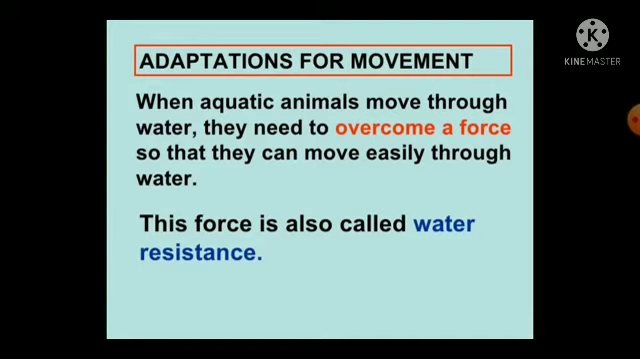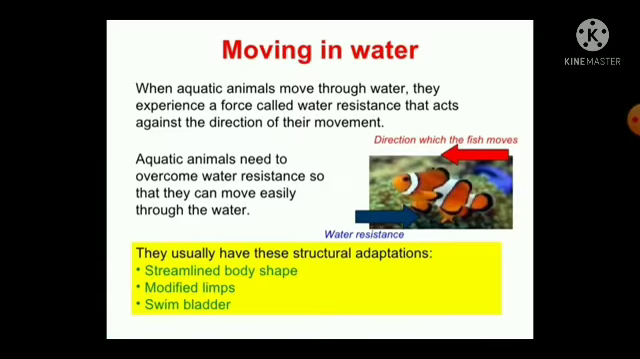When aquatic animals move through the water, they need to overcome a force so that they can move easily through water. This force is also called water resistance. So, to overcome this force or water resistance, fishes have some structural adaptations: they have a streamlined body, modified limbs, and a swim bladder.